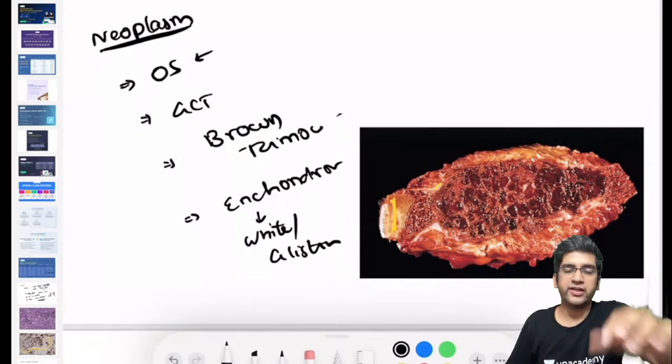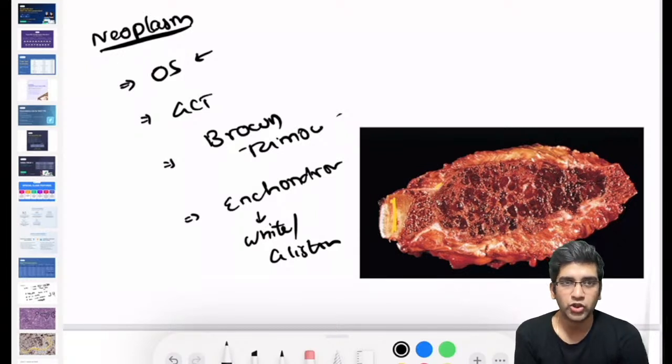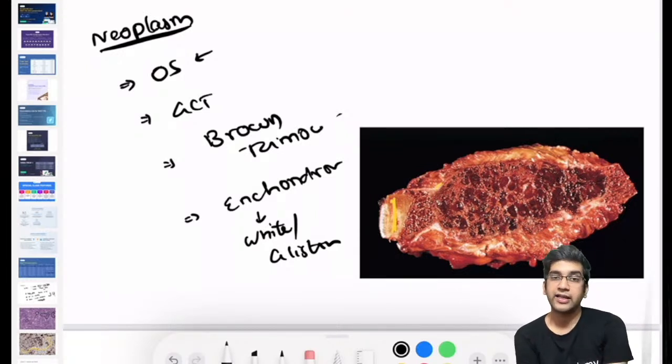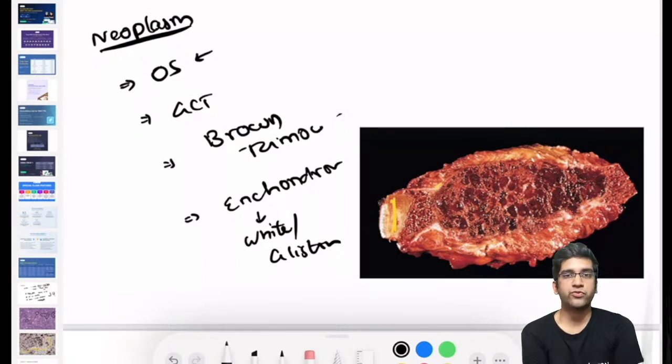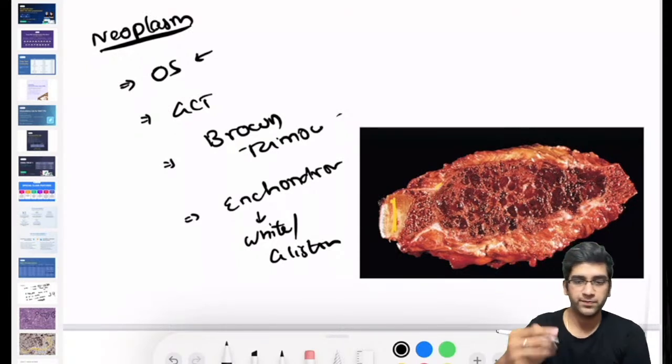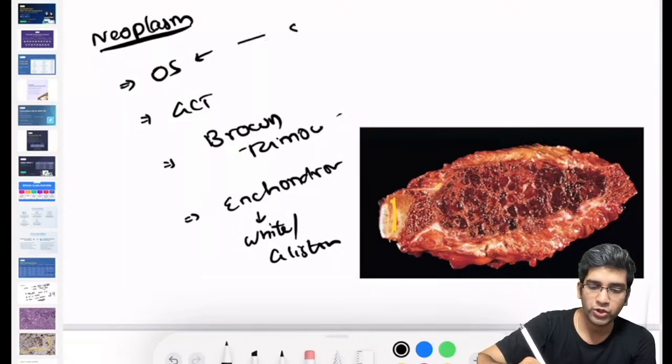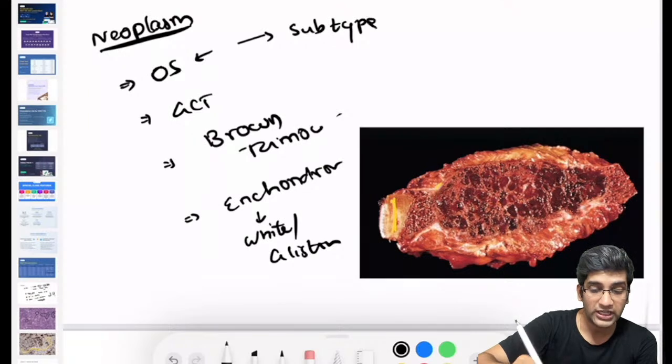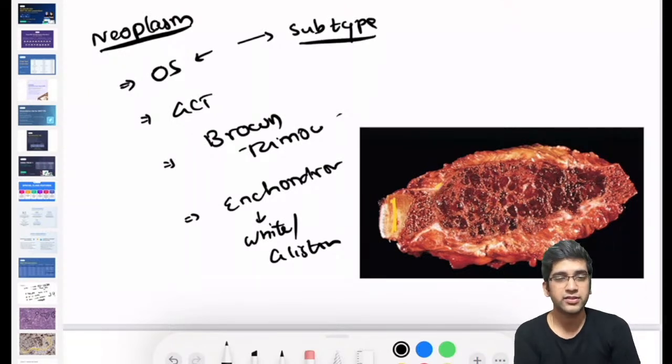It's not that common, right? Osteosarcomas of the hand are not that common. It's a bit of a rare finding, right? Even if it is osteosarcoma, what type of osteosarcoma can have this appearance? I want it in the subtype, because not all osteosarcoma can have this appearance. One type of osteosarcoma can have this appearance. If so, which type is that?